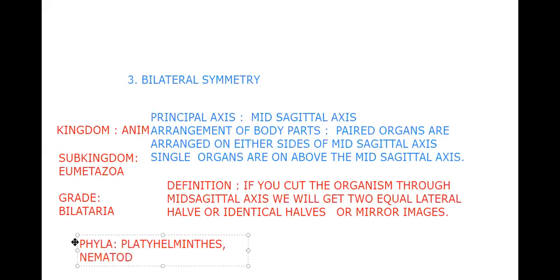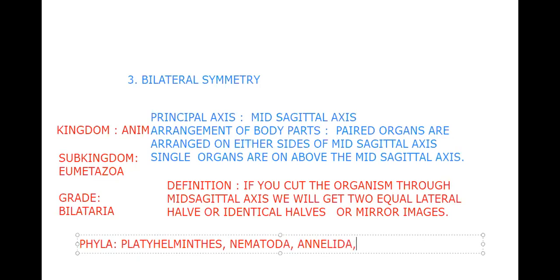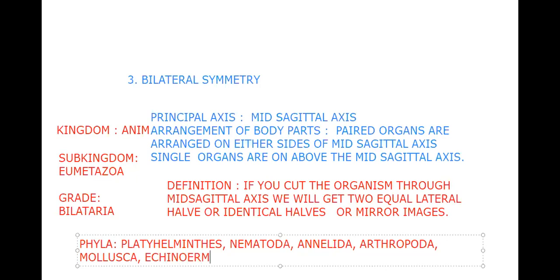Phylum Platyhelminthes, Nematoda, Annelida, Arthropoda, Mollusca, Echinodermata, Hemichordata, and finally Chordata. Echinodermata, Hemichordata, Chordata are having what?